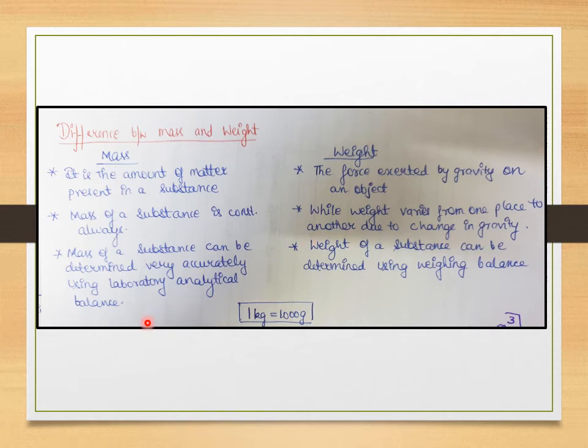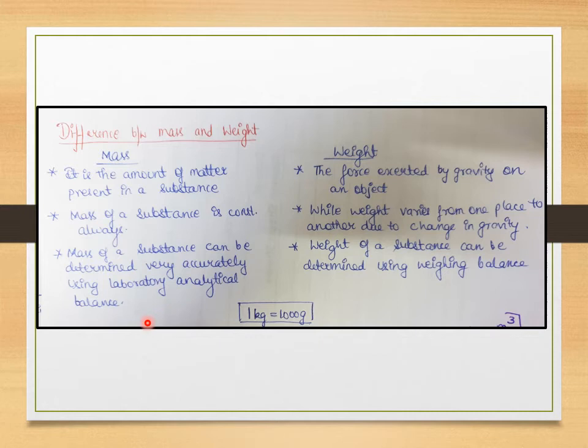In the laboratories, if you make solutions, let's say I give you copper sulfate and ask you to weigh it. You actually don't weigh it, you calculate its mass.